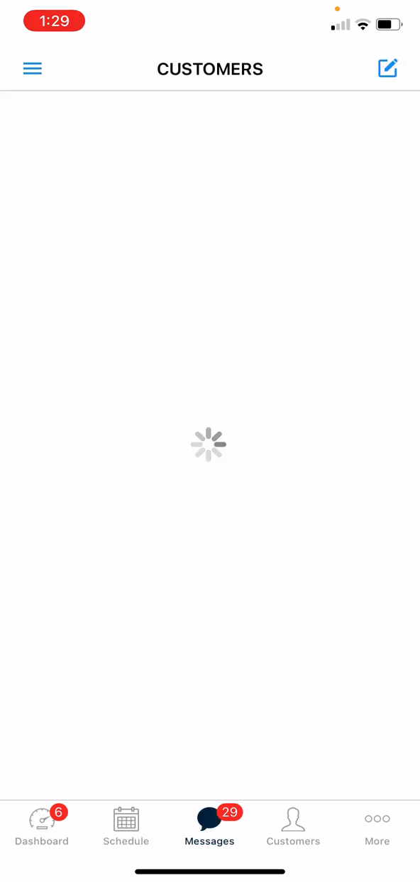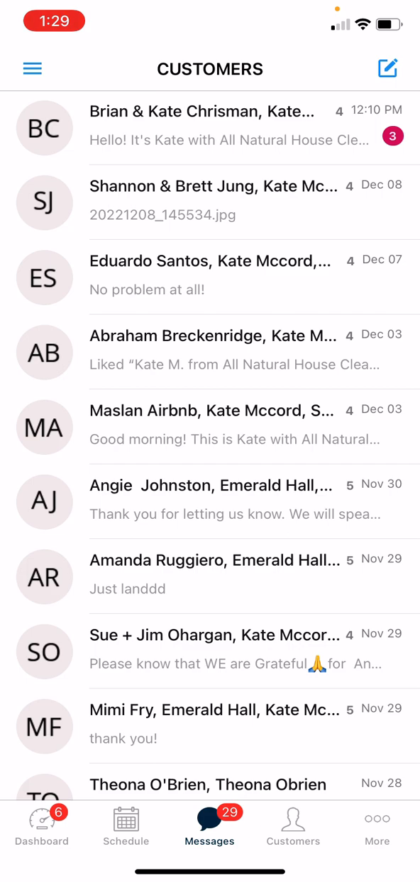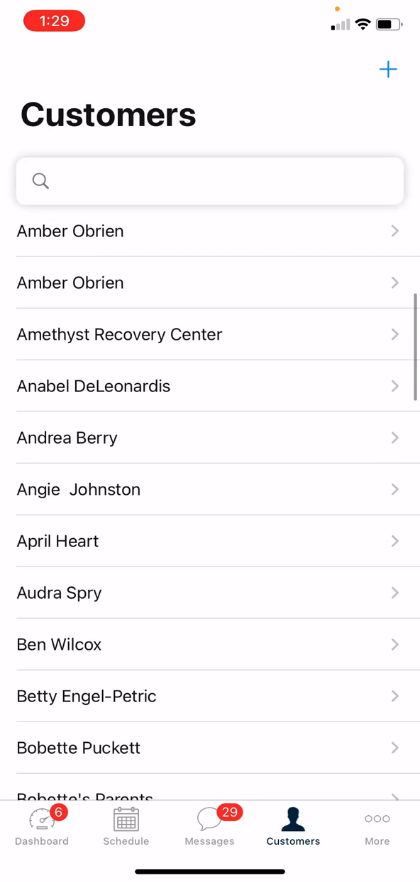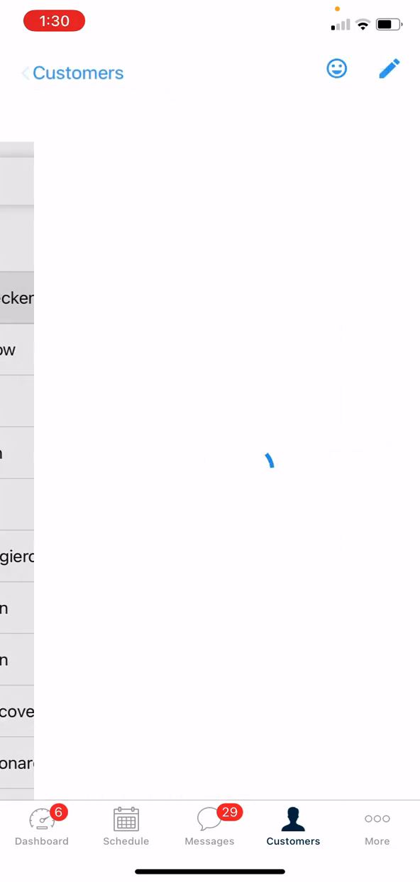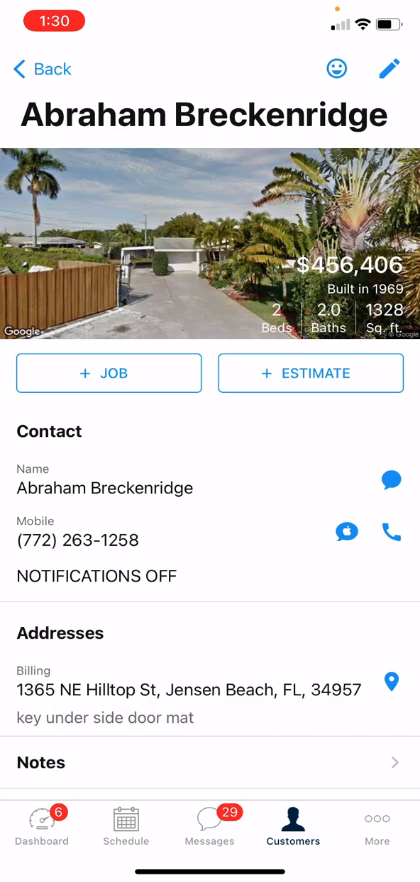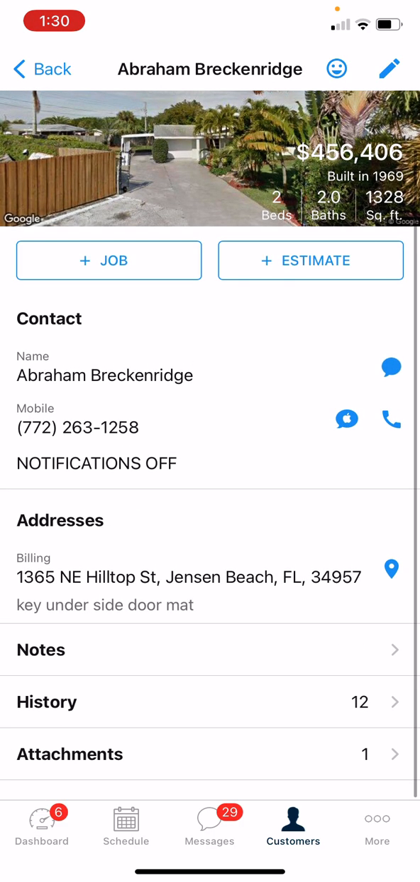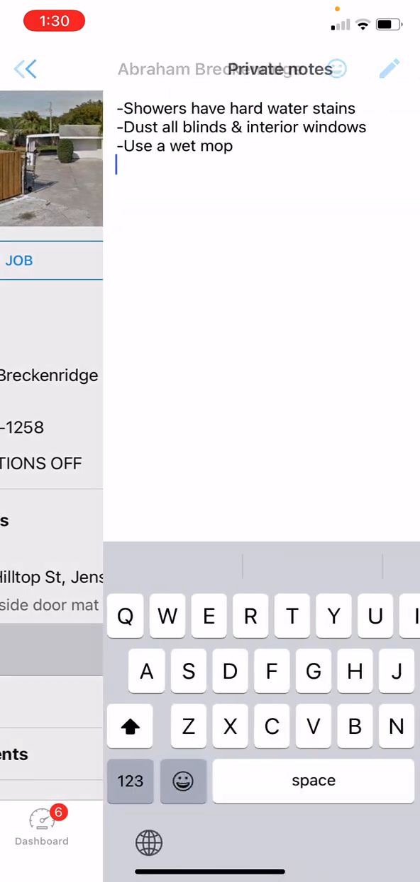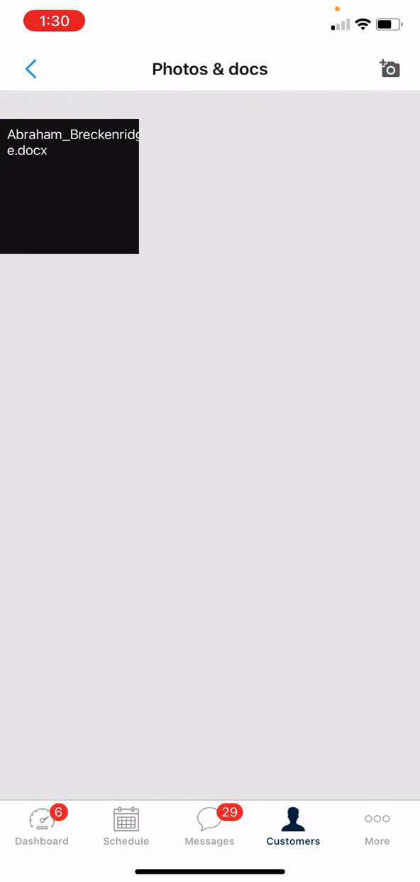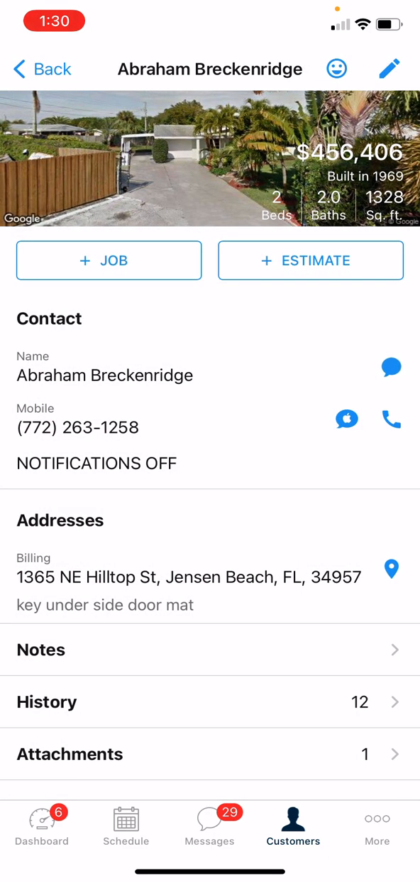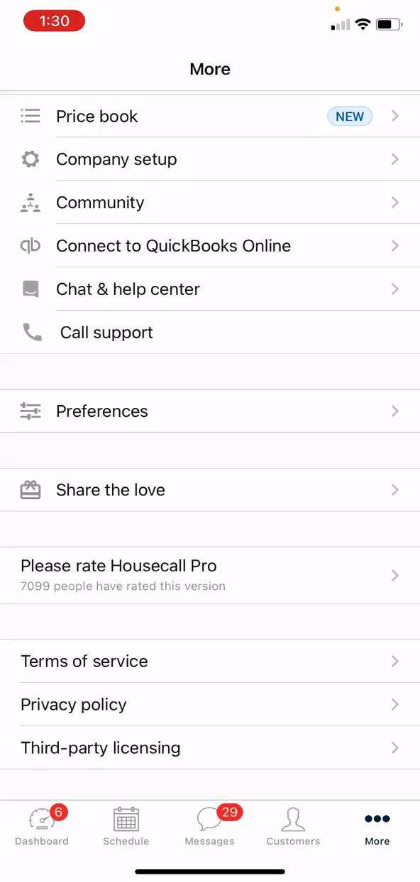The next tab is Messages. This is the same as just text messaging in your phone, except it's through the app. This is how we would communicate with the customers if needed. Next is your customer contact list. So this holds all our customer information. This is their name, phone number, address, customer notes, address notes, attachments. And then the More tab is just your settings.